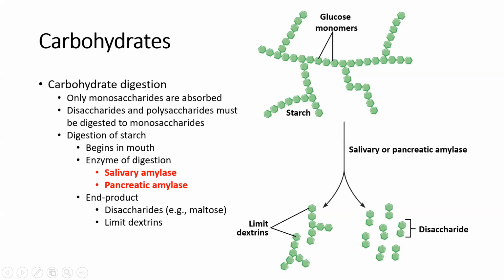And an interesting way to kind of relate dextrin to something you may also know is think about fiber. So if your doctor tells you that you need to ingest or bring more fiber into your diet, these are the kinds of substances that you're usually talking about. And we usually get limit dextrins from more complex carbohydrates, right? So think about the breakdown products, the byproducts when we break down more complex carbohydrates.